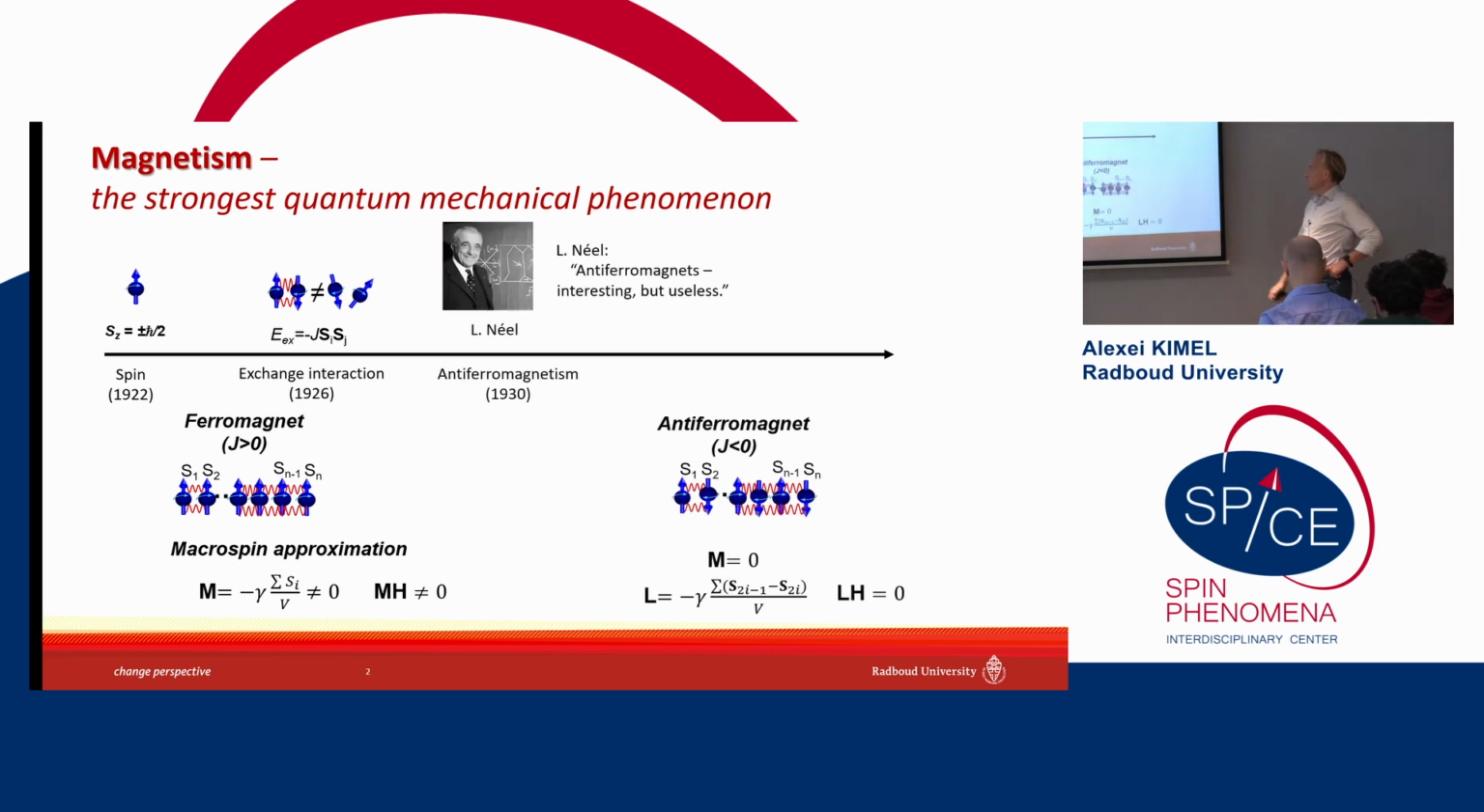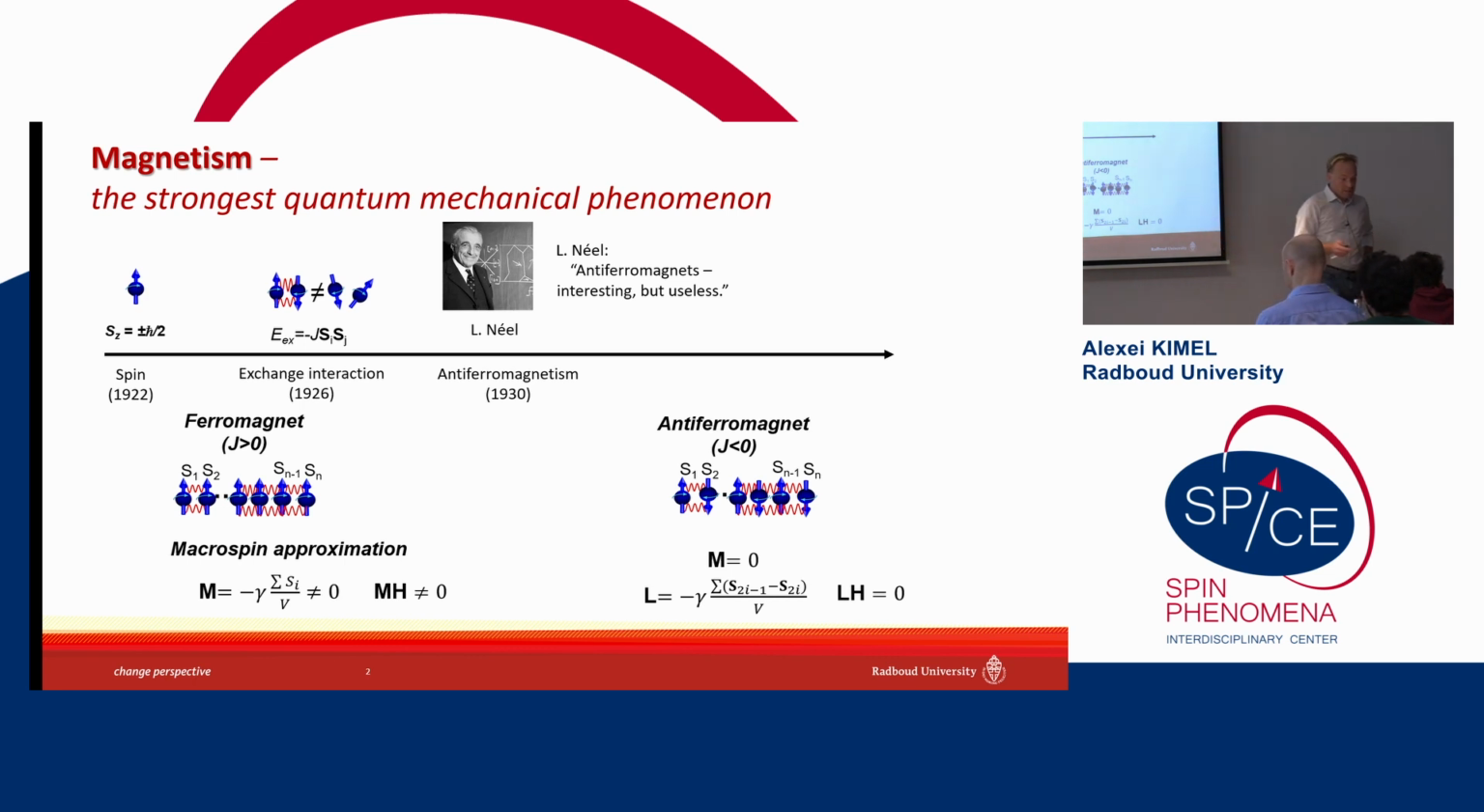And soon it was realized also that next to materials which are ferromagnets, we also have antiferromagnetic materials with the opposite sign of the exchange constant, with the antiparallel alignment of spins, where, well, in many antiferromagnets, net magnetization is 0. And in order to describe magnetic order of antiferromagnets, we introduce the so-called Néel vector, the antiferromagnetic Néel vector, which has different symmetry. And in particular, if you calculate the scalar product of the Néel vector and magnetic field, it is 0.